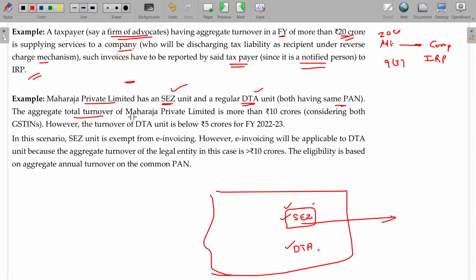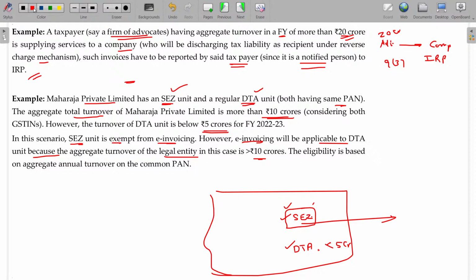The aggregate total turnover of Maharaja Private Limited is more than 10 crores, considering both GST numbers. However, the turnover of the DTA unit is below 5 crores. But if you add up these two, the total is more than 10 crores. In this scenario, the SEZ unit is exempt from e-invoicing. However, e-invoicing will be applicable to the DTA unit because the aggregate turnover of the legal entity in this case is